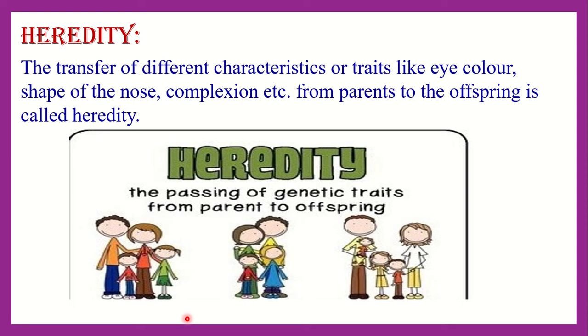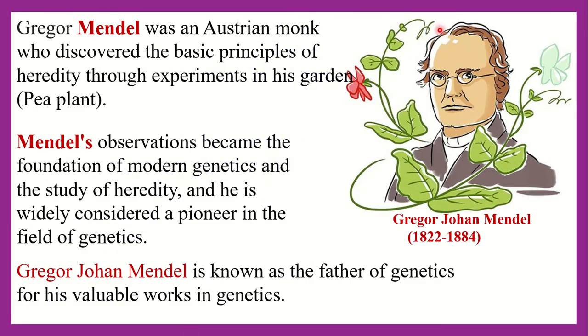During the second half of the 19th century, Gregor Johann Mendel first postulated two laws about how the traits of the parents are transmitted to their offspring. Everybody see, this one is the picture of Gregor Johann Mendel. Gregor Johann Mendel was an Austrian monk who discovered the basic principle of heredity through experiments in his garden, and the garden had pea plants.